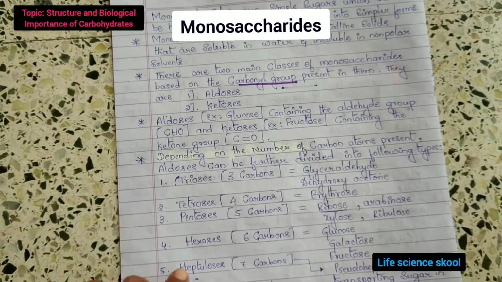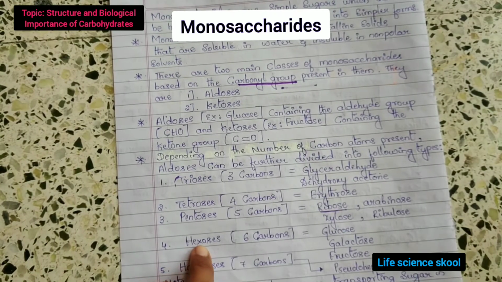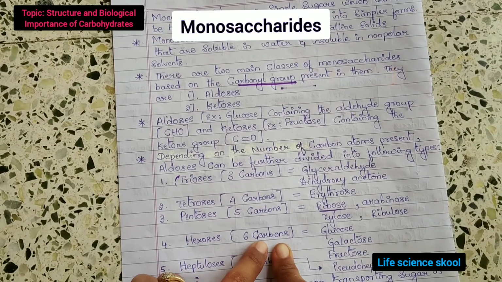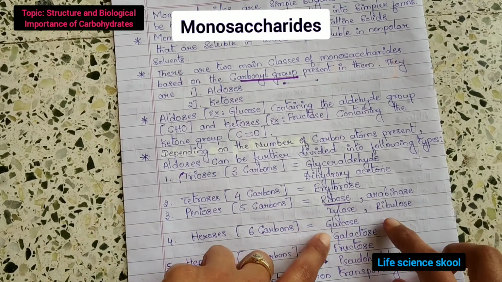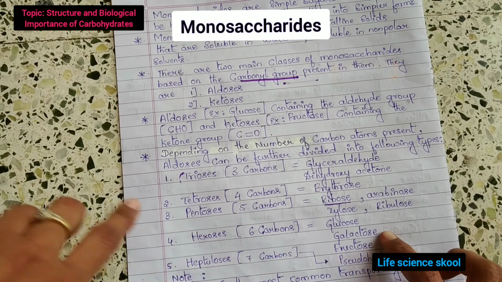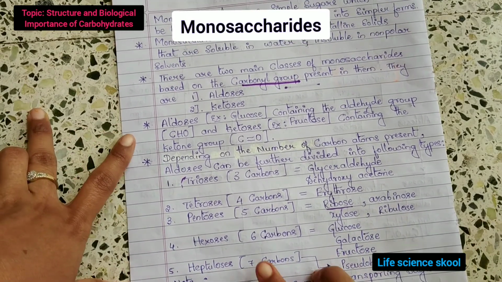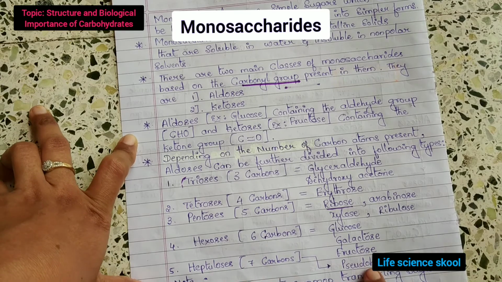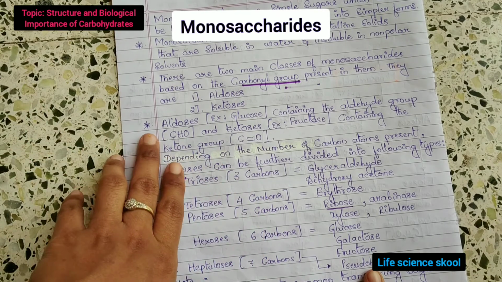Next, the hexoses. Hexa means 6, which contains 6 carbons. Examples for this are glucose, galactose and fructose. I explained this. And next is the heptuloses. Hepto means 7, which contains 7 carbons. Example for this is pseudoheptulose.